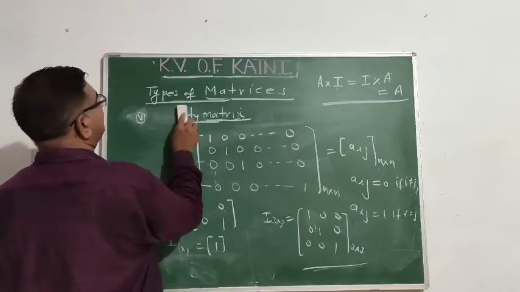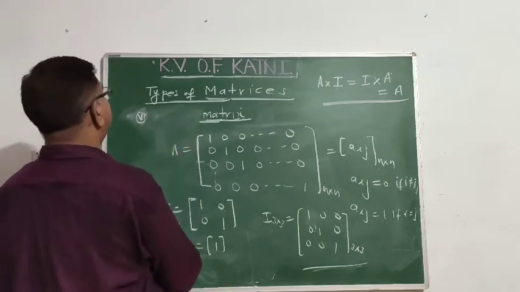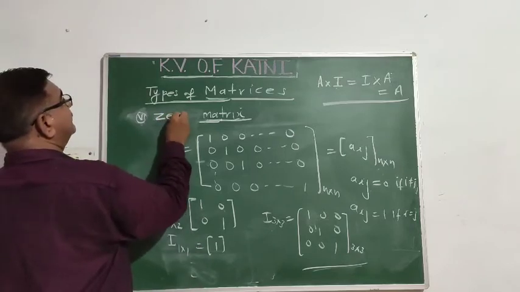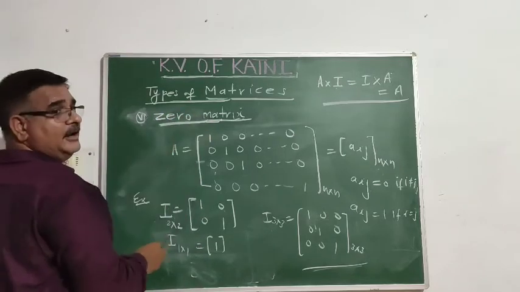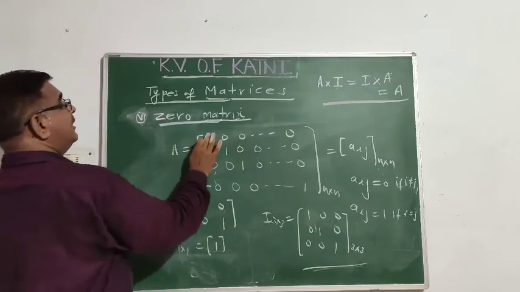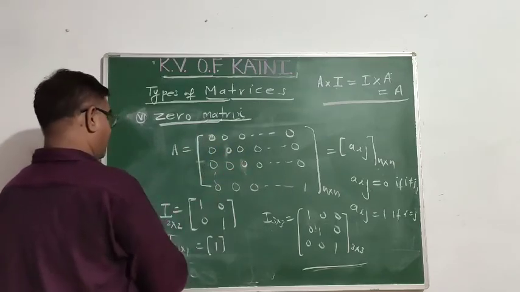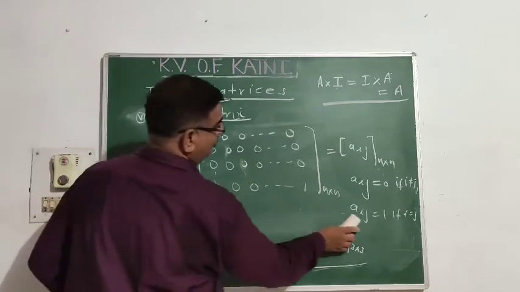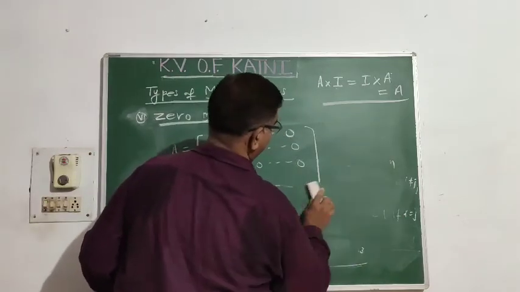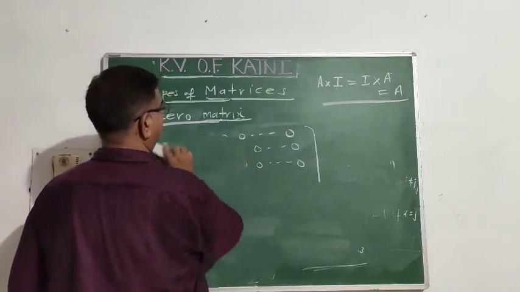Now at last, not least, zero matrix. A matrix having every element of magnitude 0, of any order, not necessarily a square, किसी भी ऑर्डर का, कोई भी ऑर्डर हो सकता है.